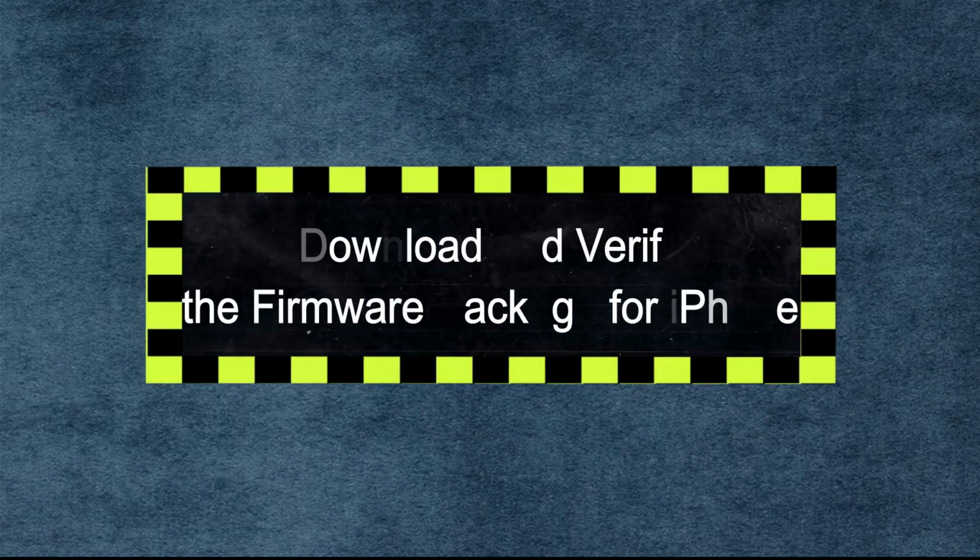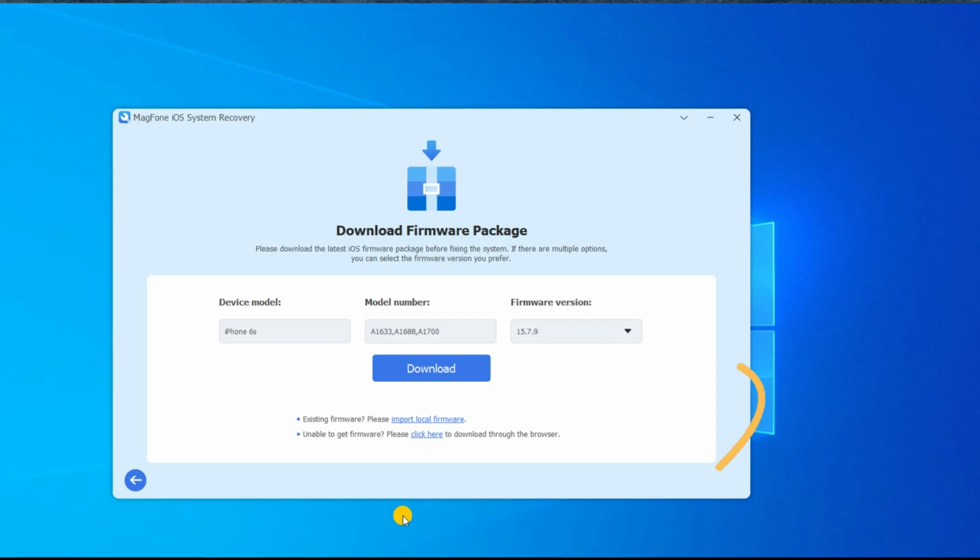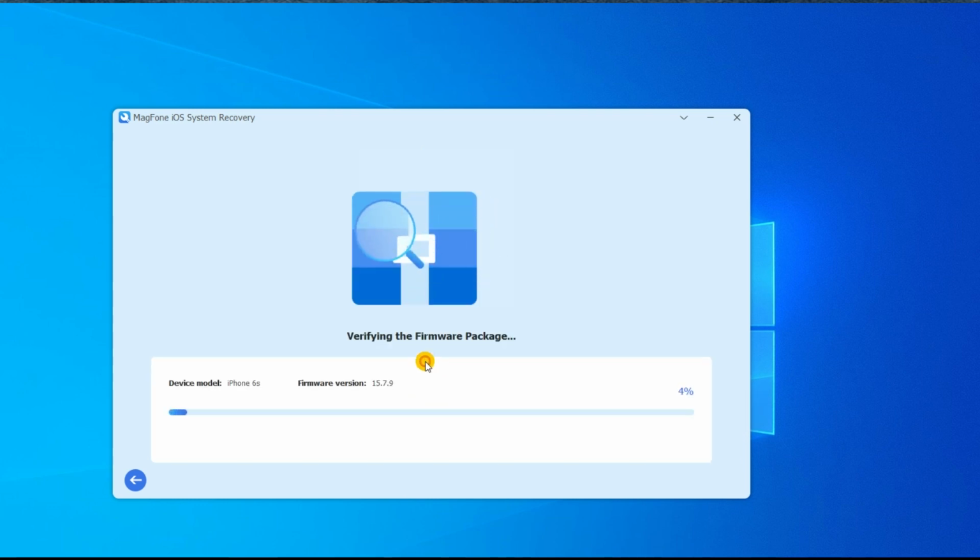Step 3. Download and verify the firmware package for iPhone. You need to check the device information like the device model and model number before downloading the firmware package. When there is something wrong, you can manually correct it. Then click the Download button to download the firmware package.